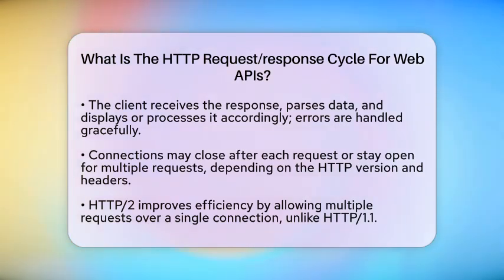Once the server sends this response back, your device receives it and processes the information. If it's data, like a list of users or product details, your application will parse the JSON and display it or use it for further actions. If it's an error message, your app can handle it gracefully, maybe showing a notification or prompting you to try again.